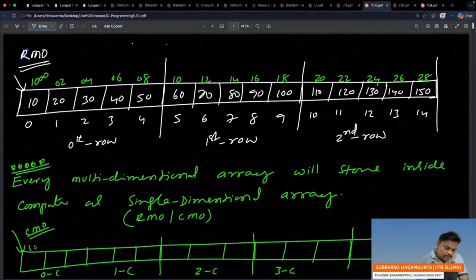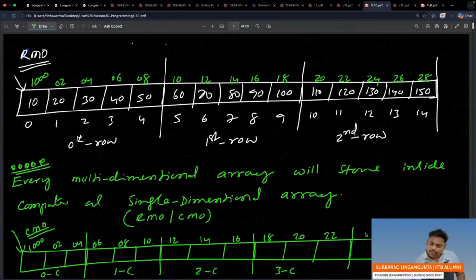Right? It is 1000, 1002, 1004, 1006, 1008, 10. Check properly. 10, 12, 14, 16, 18, 20, 22, 24, 26, 28.